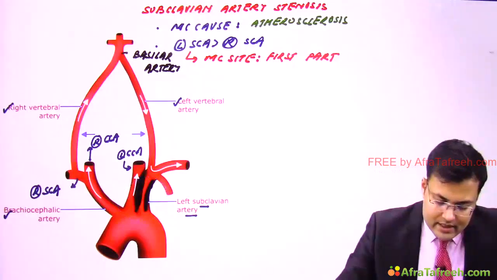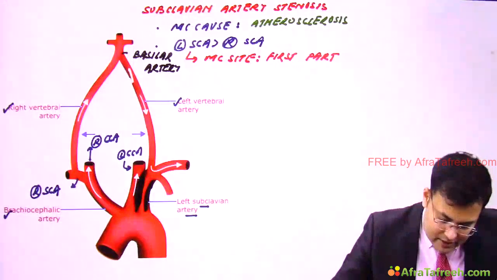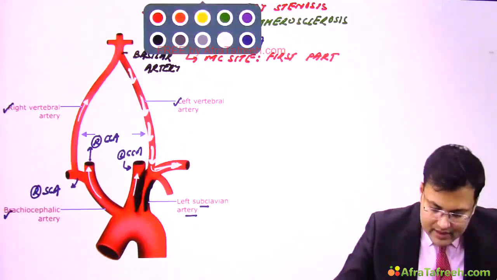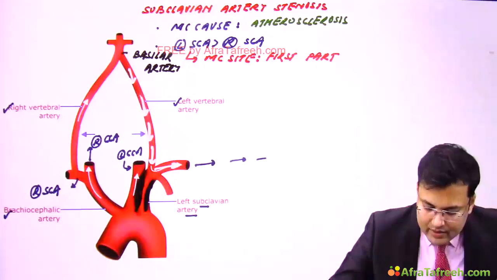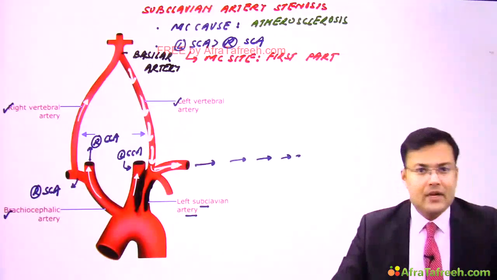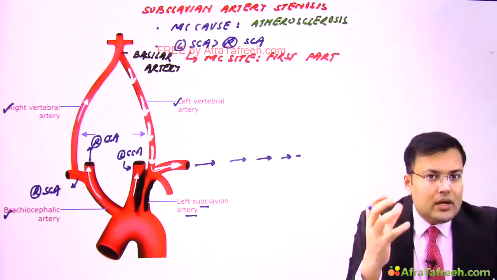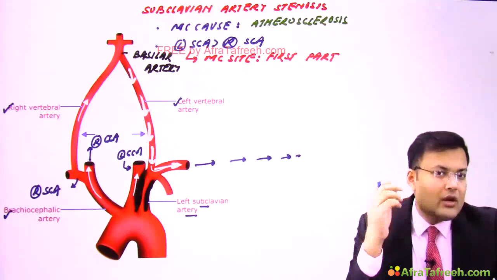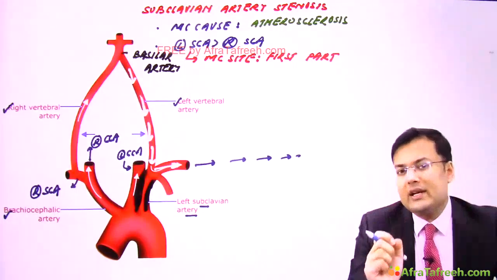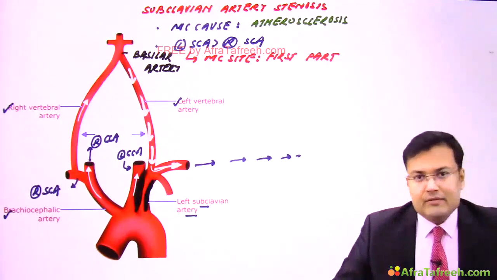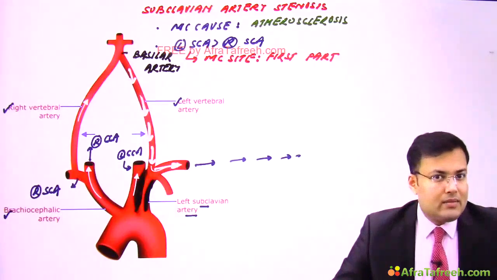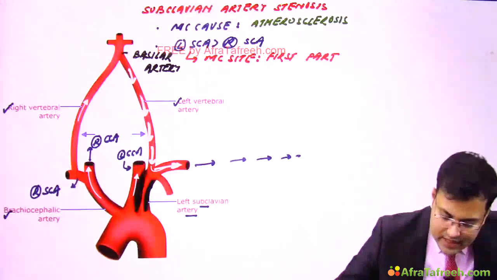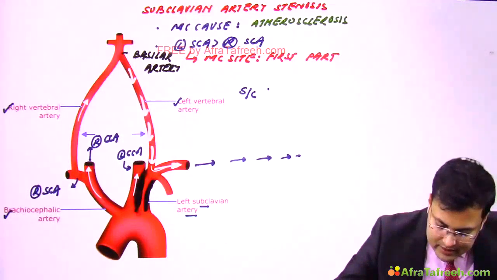So here you can see there will be reversal of blood flow in this ipsilateral vertebral artery, and it is going to supply the working or exercising arm. So what happens here? The blood is being stolen from the posterior circulation to supply the working or exercising arm. And what's the name of this condition? This is known as subclavian steal syndrome.